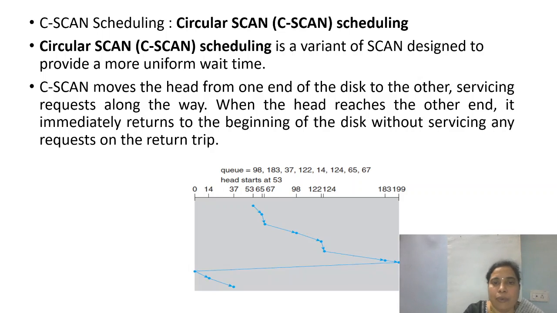So the head will move from 53, servicing all the pending requests till it reaches the end, and at the end it will come back to the 0th cylinder, and then it will service the remaining requests. So this is the C-scan algorithm, the circular scan, which is a variant of the scan scheduling.